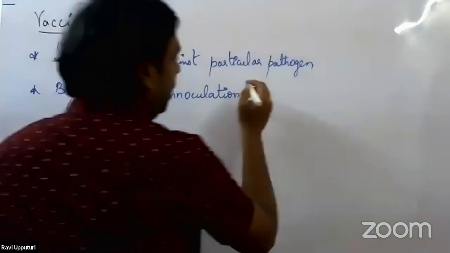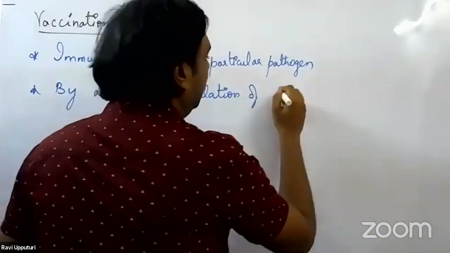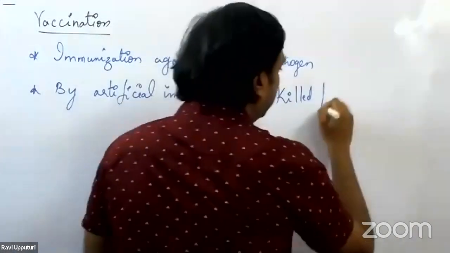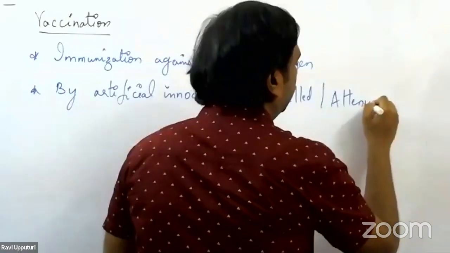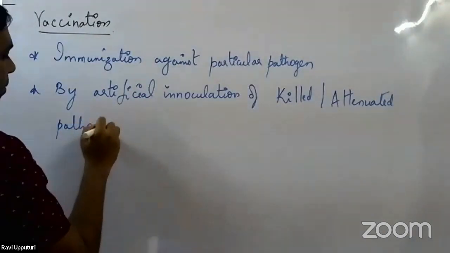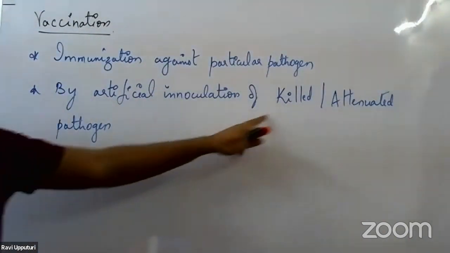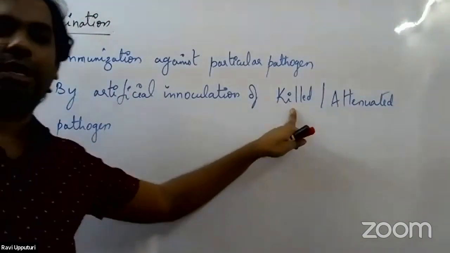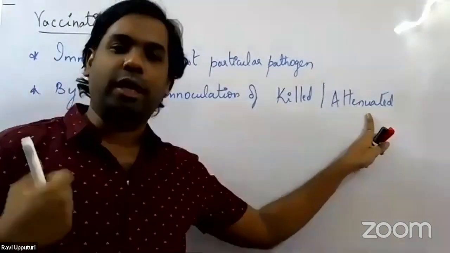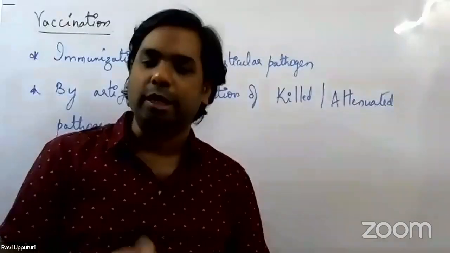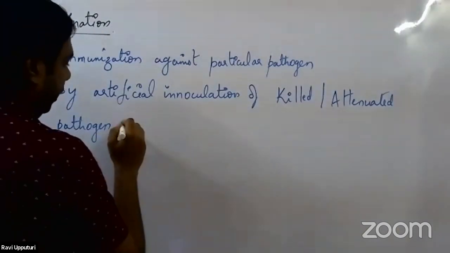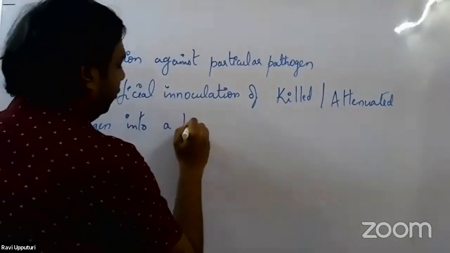Artificial inoculation of what? Either killed pathogen or attenuated pathogen, right? So we are killing the pathogen and we are injecting it into the system, or attenuated pathogen. Attenuated is nothing but weakened pathogen. So we are weakening the pathogen and we are injecting it into a healthy individual.